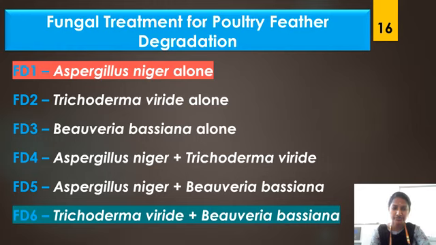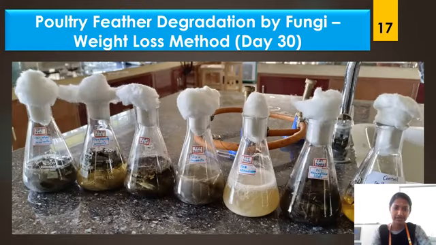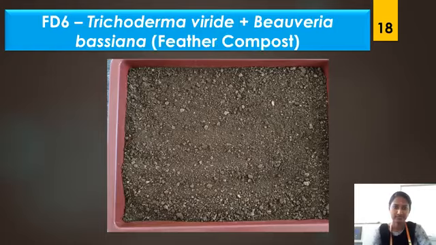The best poultry feather degrading fungus is feather degradation 1, Aspergillus niger alone, and the best co-inoculation method of poultry feather degradation is observed in feather degradation 6, Trichoderma viridae plus Beauveria bassiana. Poultry feather degradation by fungi: this is the result of the weight loss method of co-cultivation condition of single and dual combinations of fungi. This is the best feather degradation of poultry feathers by fungi by co-inoculation method, feather degradation 6, Trichoderma viridae and Beauveria bassiana. This is the final product of fungal treatment in poultry feather degradation, feather compost.